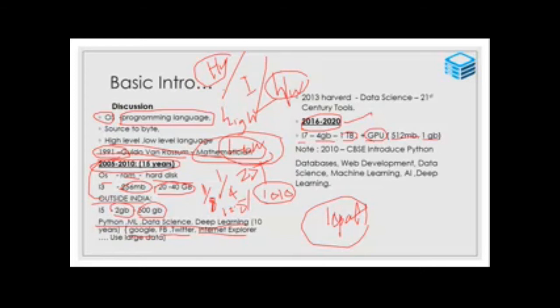In 2010, CBSE, our Central Board of Secondary Education, officially introduced Python as a syllabus.